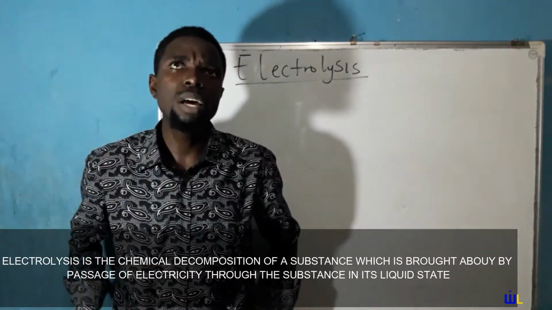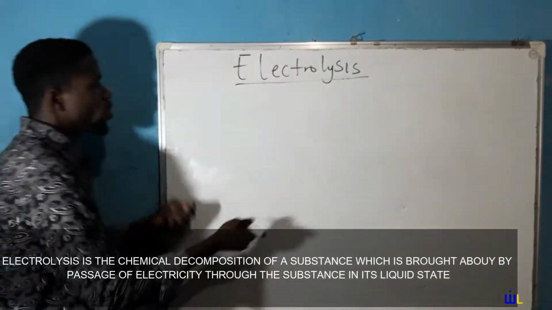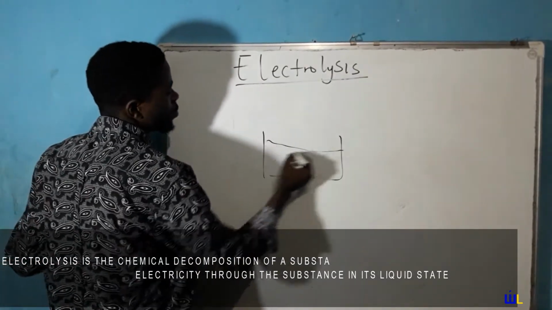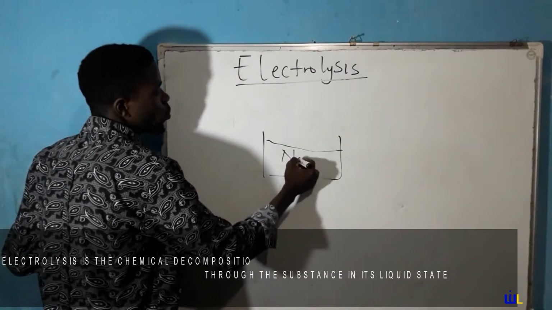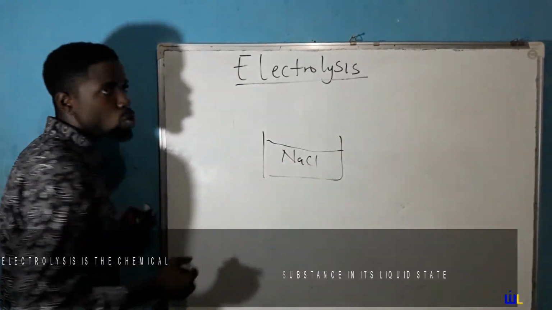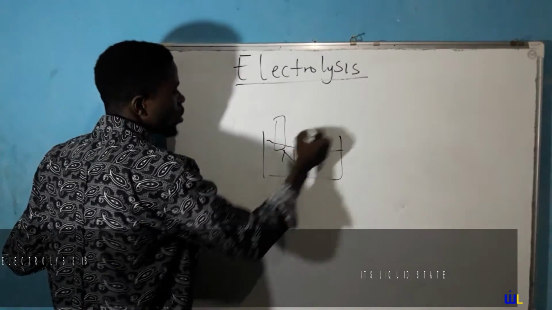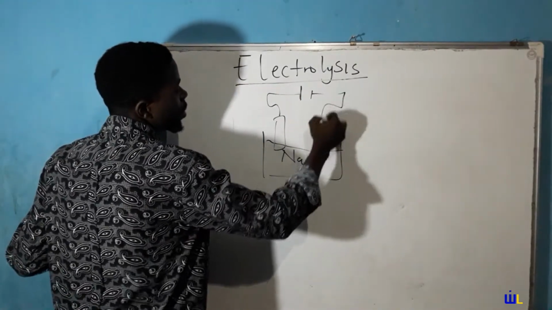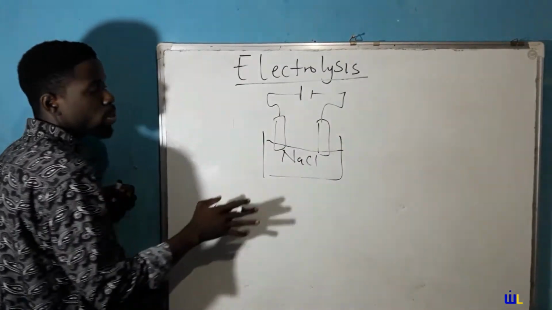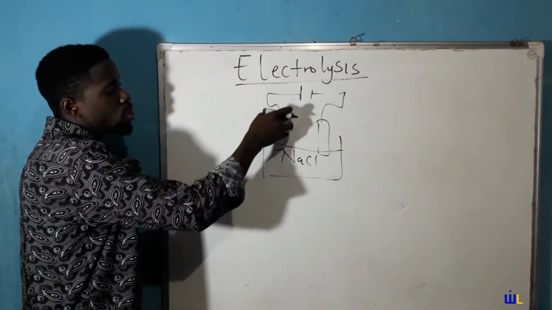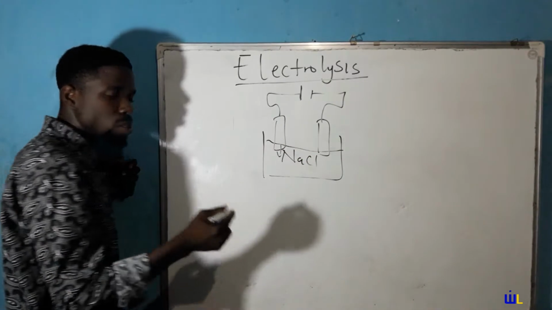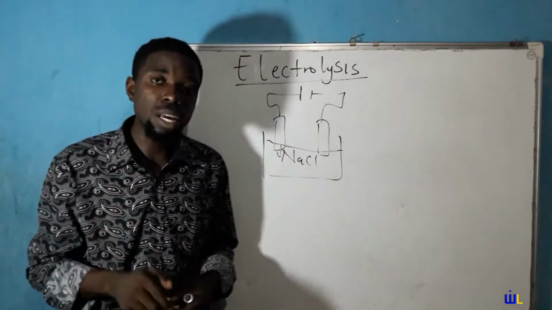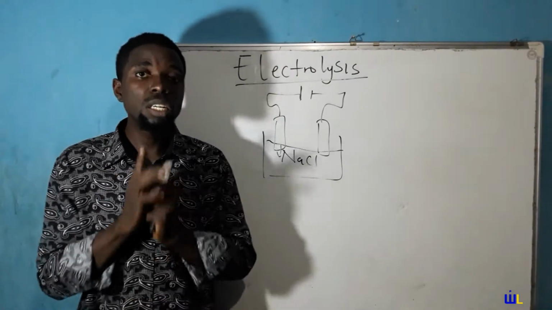So, what does that mean? You have, for instance, a particular chemical, sodium chloride, and you want to begin electrolysis. For electrolysis to start, you have to pass electricity through this setup, and once electricity gets into the substance, electrolysis begins to occur. But note something, that substance must be in its liquid state.